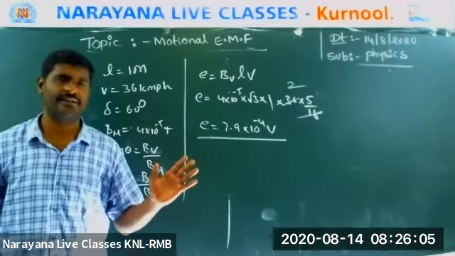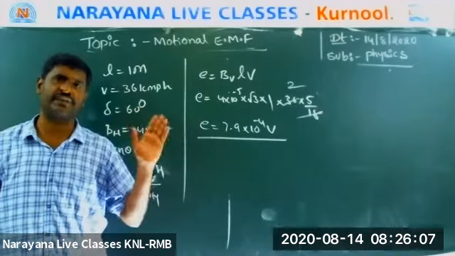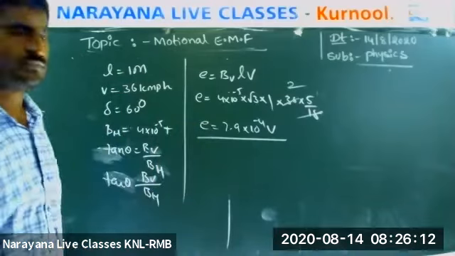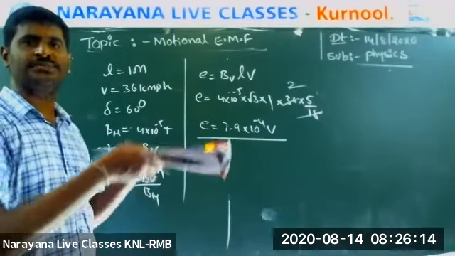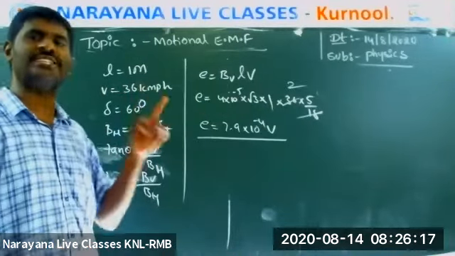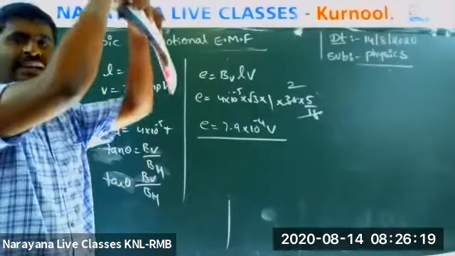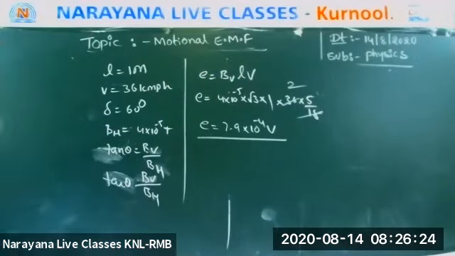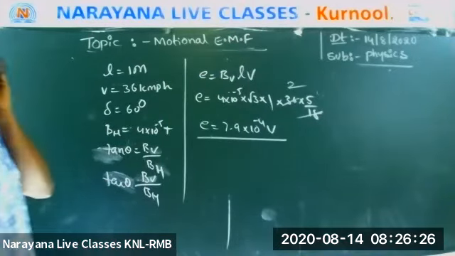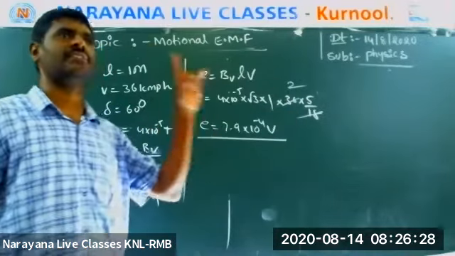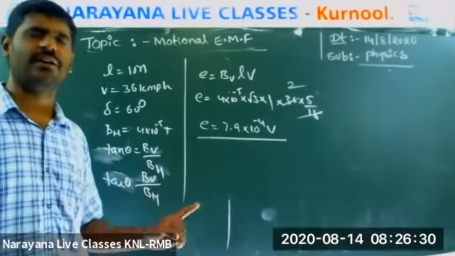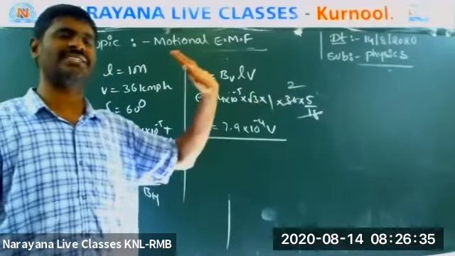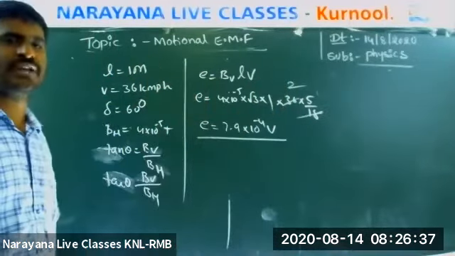So please remember, if BH and BV are given, please concentrate. Which flux should be cut? If a rod is falling north south, then you should consider BV. If your rod is falling east west, then you will consider BH. Please understand. If anybody is moving horizontally, then we will consider BV. If anyone is moving vertically, then we will consider horizontal. This is the small difference between BV and BH.